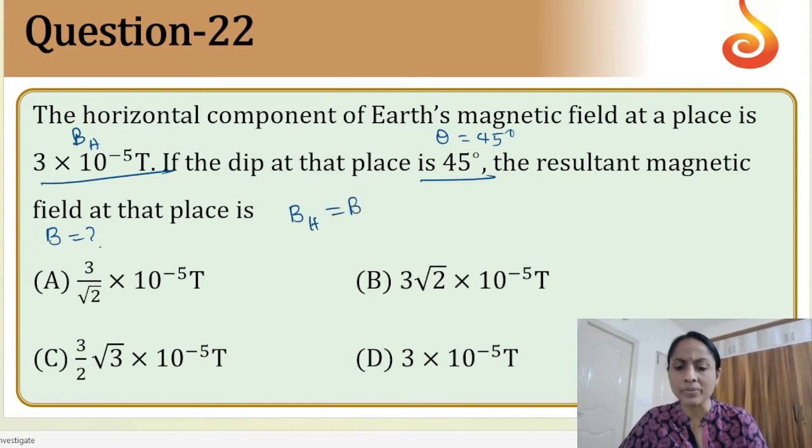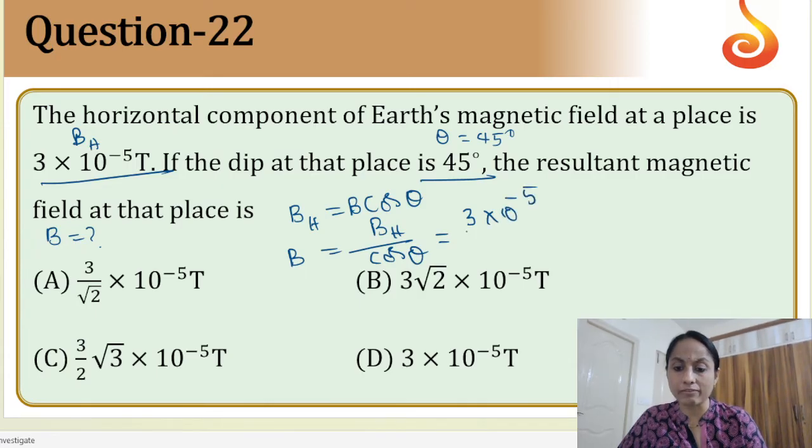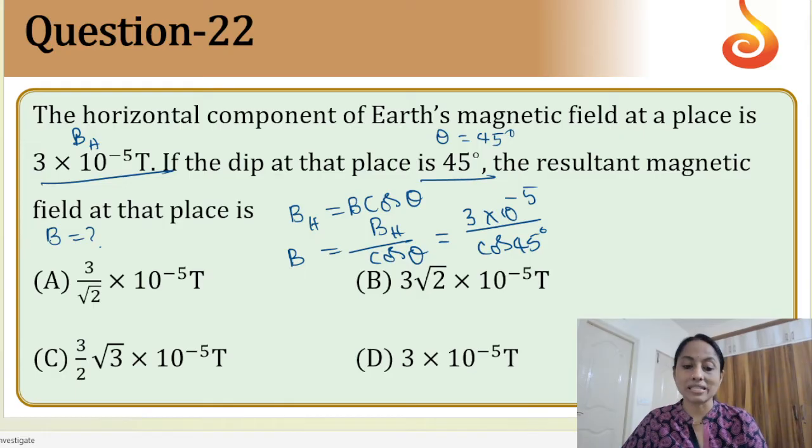BH is equal to B cos theta, right? So from here, B is equal to BH by cos theta. So BH value is 3 into 10 power minus 5 by cos 45. Cos 45 is 1 by root 2. So the answer is 3 root 2, right? So the correct option will be option B.